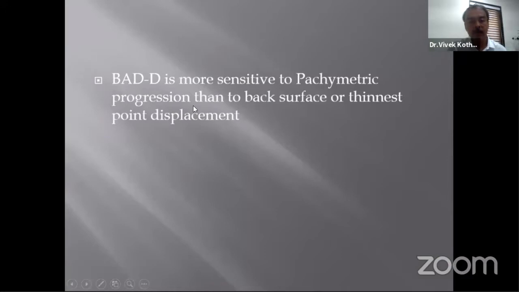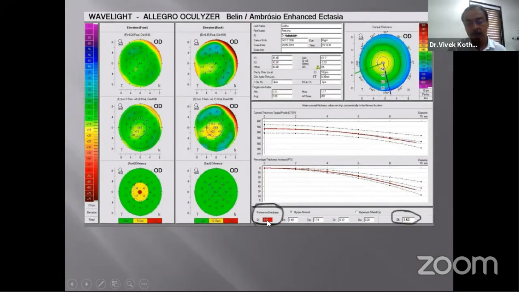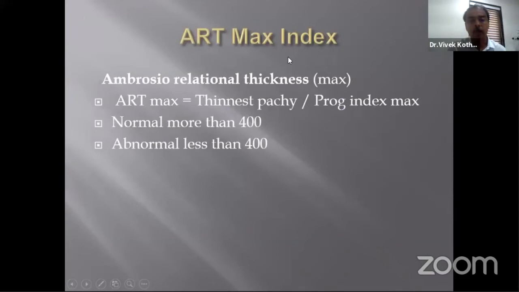BAD-D is more sensitive to pachymetric progression than to back surface or thinnest point displacement. Like here, the pachymetric progression is in yellow and the BAD-D is in yellow. Here, the front surface is shown in red, but still the final BAD-D is in white. And here the front surface as well as the thinnest point is in yellow, but still the final BAD-D is normal. Then you get ARTmax or the Ambrosio relational thickness, which is the thinnest pachymetry divided by progression index. Normally it is less than 400.